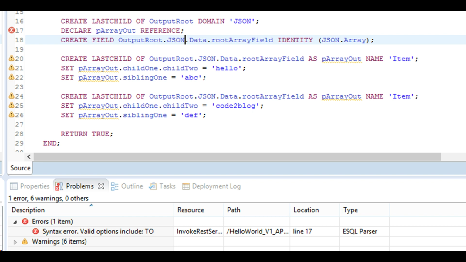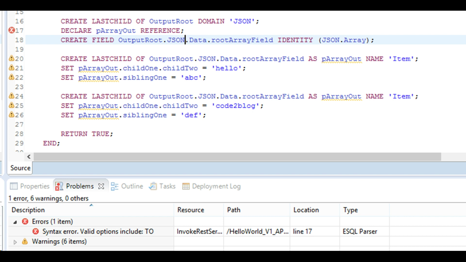Think of it as a move command: move the array out to a dot b dot c and then the item location. That is what you're doing on line number 20. So whatever you give on line number 17 does not matter.